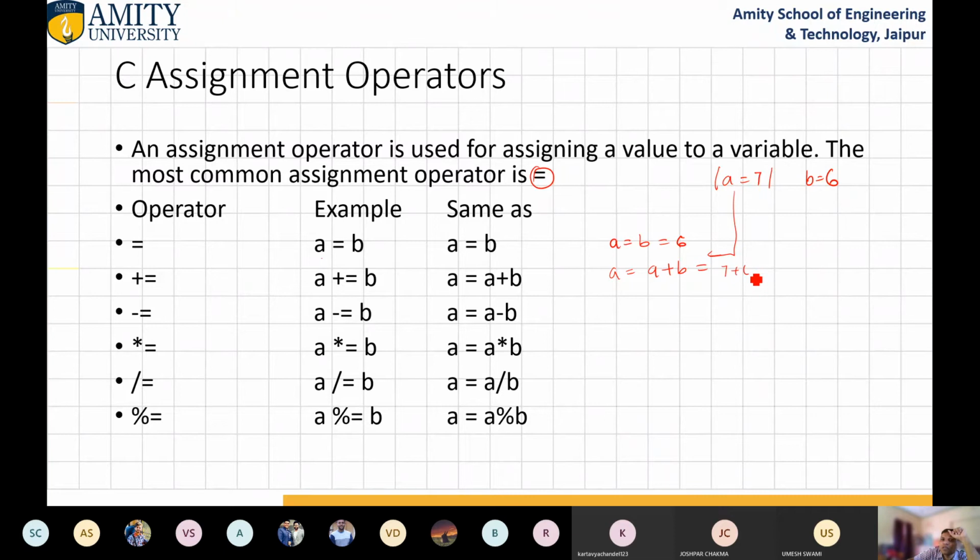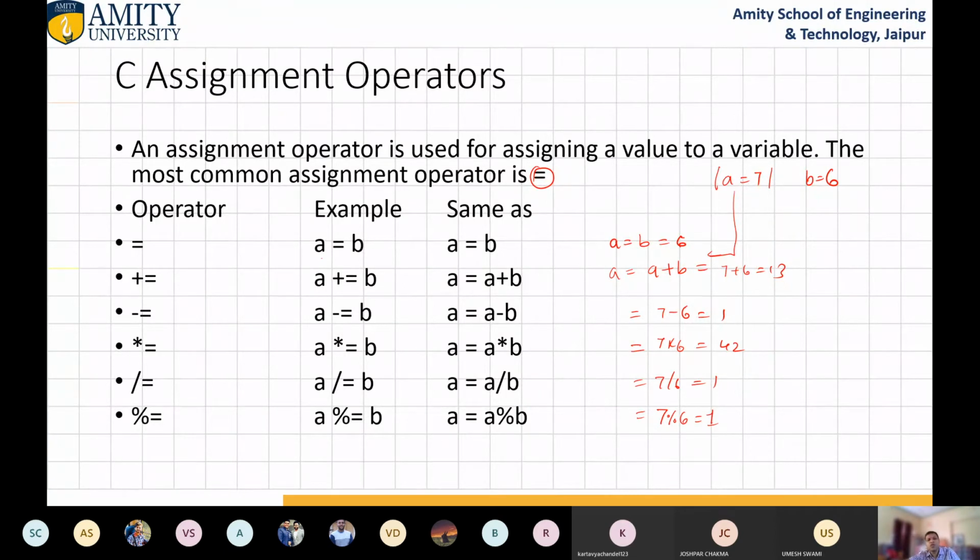So this is 7 plus 6 equals to 13. Similarly, here 7 minus 6 equals to 1. And here a star equals to b means 7 into 6, that is 42. And 7 divided by 6 equals to 1. And 7 mod 6 equals to 1. Clear?